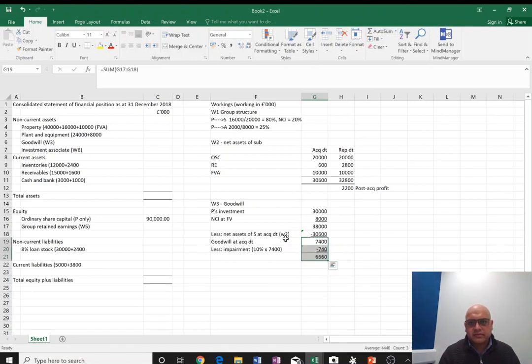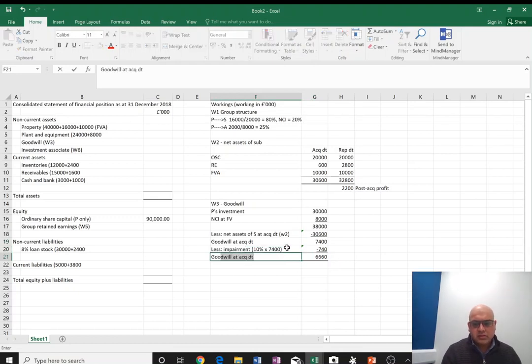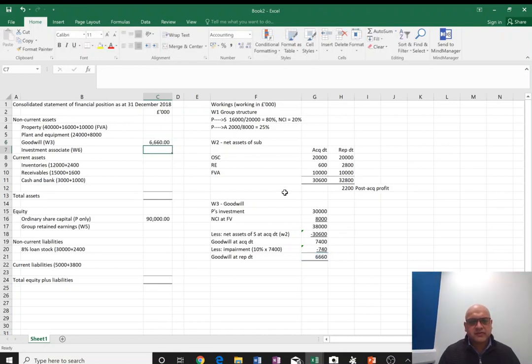the goodwill that we wanted at reporting date. Okay, 6,660. So let's bring that figure to statement of financial position and be done with it. Good. So we found goodwill. Working 4 is NCI, non-controlling interest. We want to find, see, we have a figure missing in equity section here.